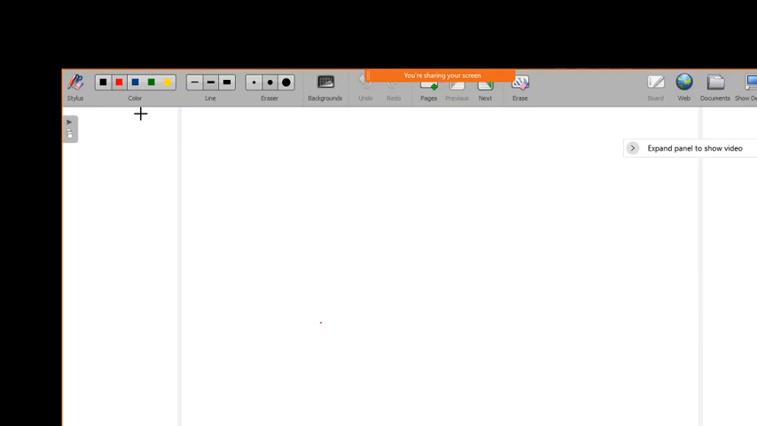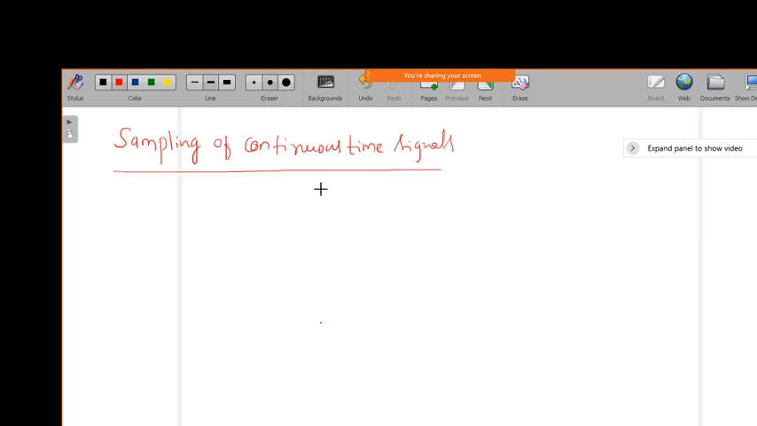Okay, so today we'll discuss the last topic, which is called sampling. Sampling of continuous time signals. So now, what is meant by sampling of continuous time signal?